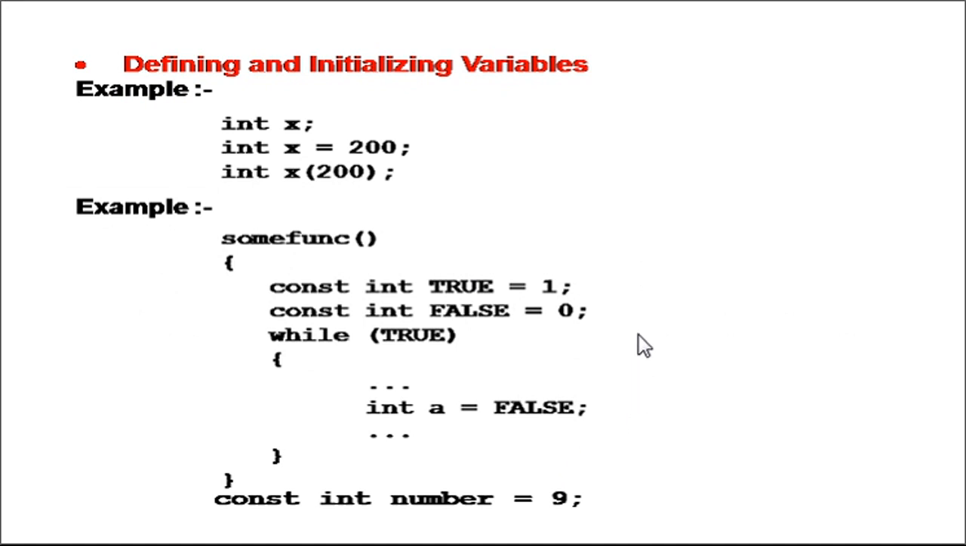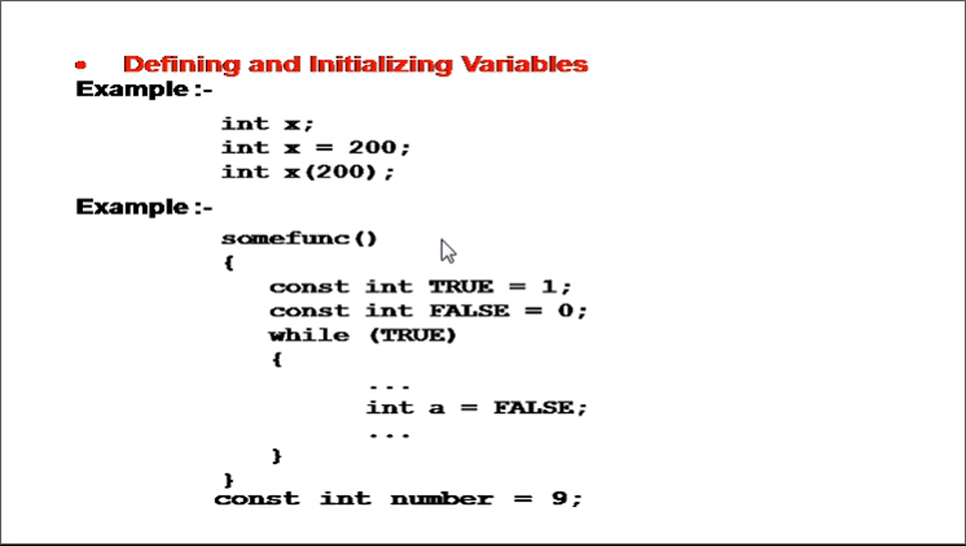Now in every program, before we start writing actual code, we need to specify the variables. A variable is an entity whose contents may change during program execution. For example, here I have declared a variable x. The variable name is x, which is of type integer. On the next line, I am declaring one more variable with name x, whose value is assigned as 200. It is always good practice that whenever you declare a variable, it must be initialized.